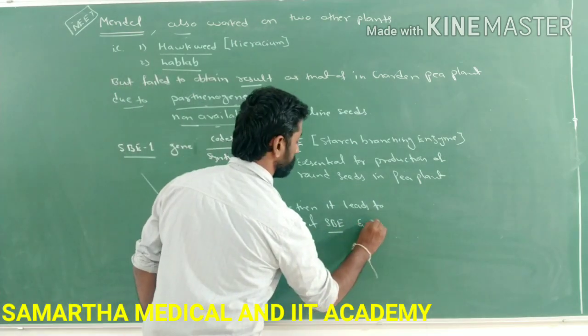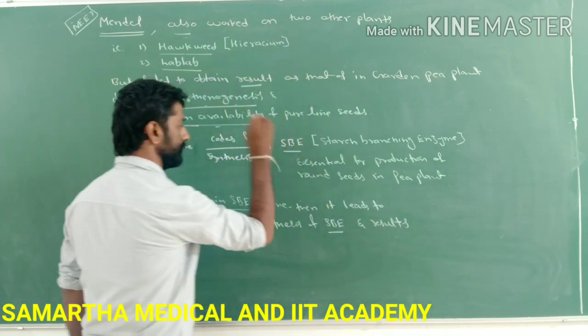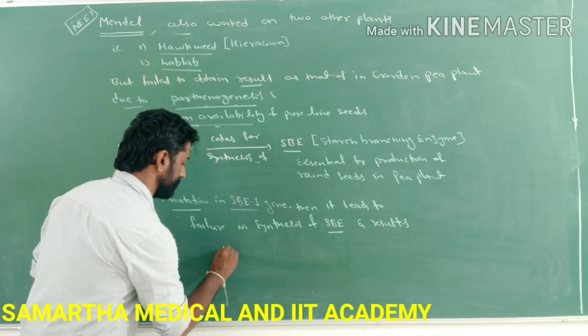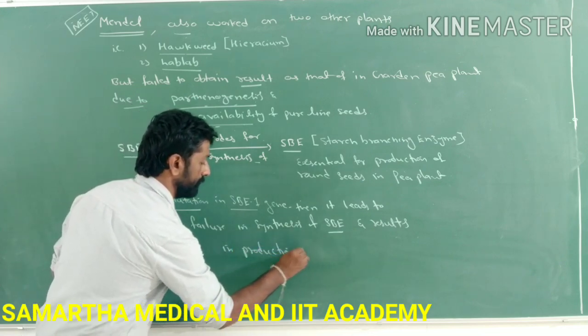Such a failure in the synthesis of the SBE enzyme results in the production of wrinkled seeds.